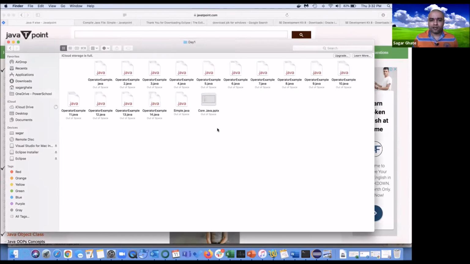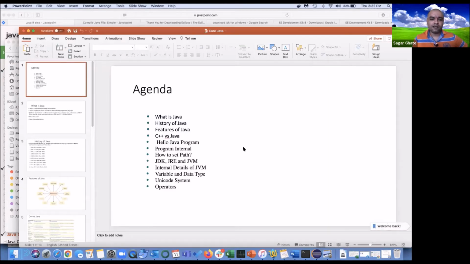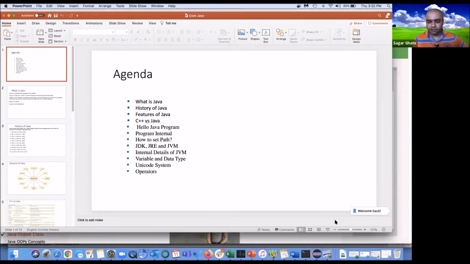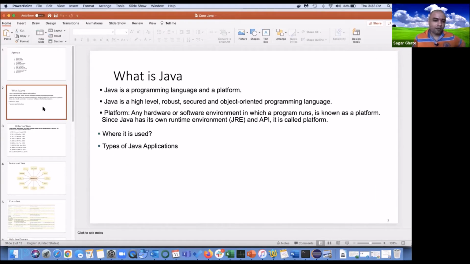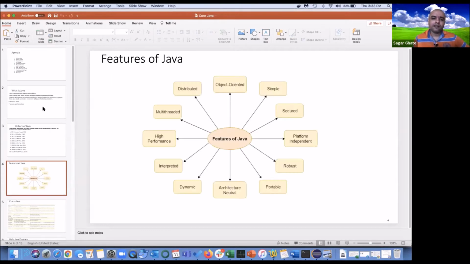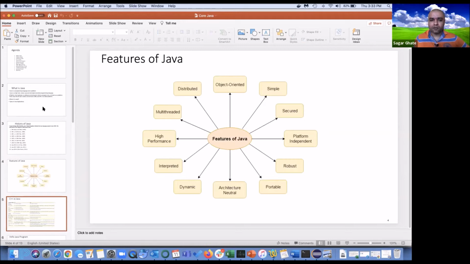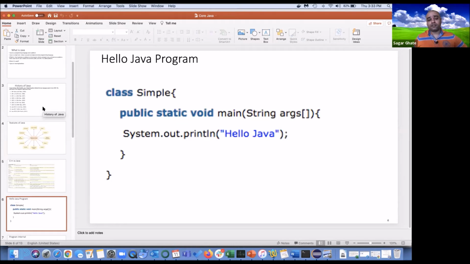Okay, a quick recap. Today I will be using PPT, but you can always refer to Java T point. What we have seen yesterday was a quick overview of what Java is and the history of Java. Again, there are other versions which I have not included here. The features of Java is what we have seen and how it is no different from C++. And the first program which we have written was our Hello World program.